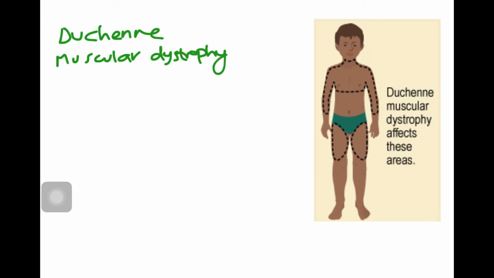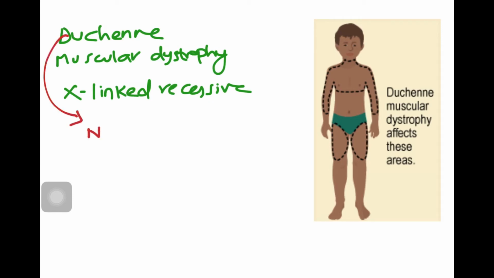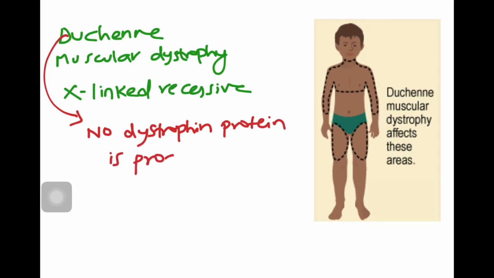There are two types of mutation that occur in Duchenne muscular dystrophy. First is nonsense mutation, and second is frame shift mutation. What is nonsense mutation? It is a point mutation in the sequence of DNA that results in a premature stop codon, which results in a non-functional protein product.